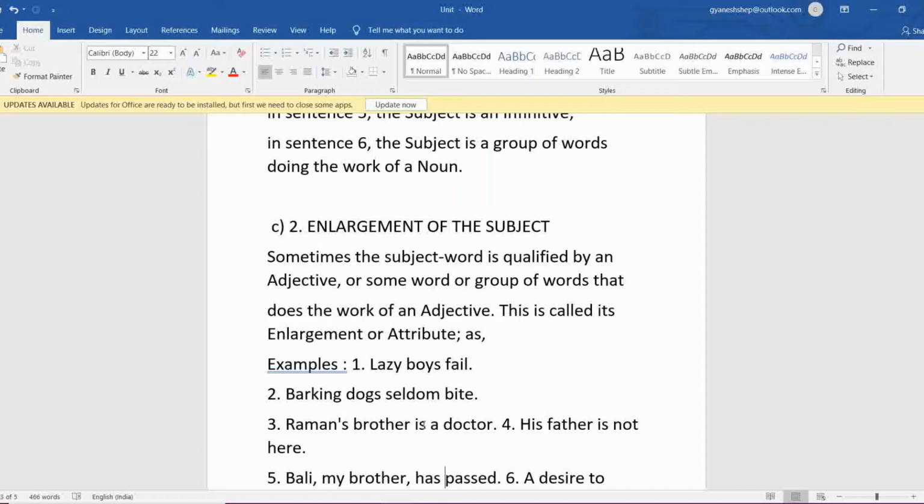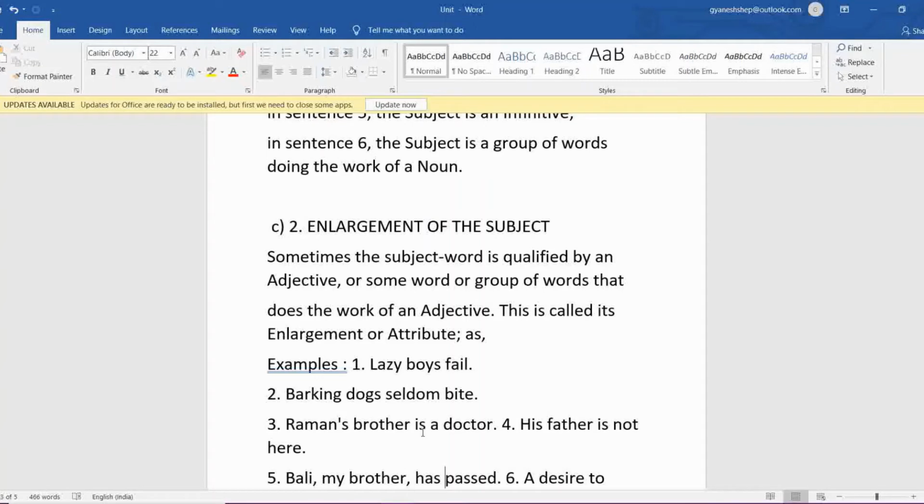Barking dogs seldom bite. Now, dogs, okay. So this is the subject, and the attributing word is barking because it is telling more about the dogs over here. So barking is an adjective, and it is again a gerund, right? As I told you in the first example. So seldom bite means they will bite surely or they will not bite. What is it? So let's find out.